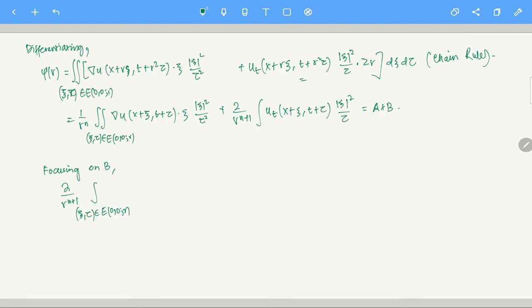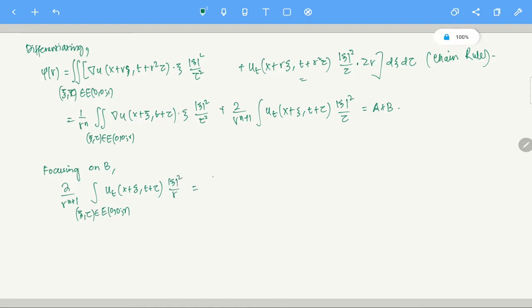There is no radius as such, but let's just call it radius r. u_t of x plus xi, t minus t plus tau, mod xi square by r.